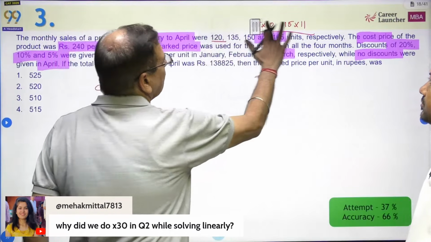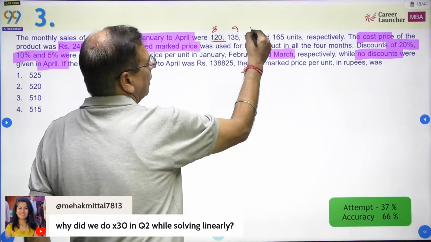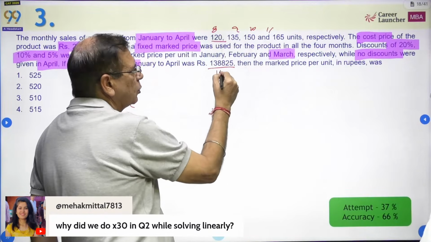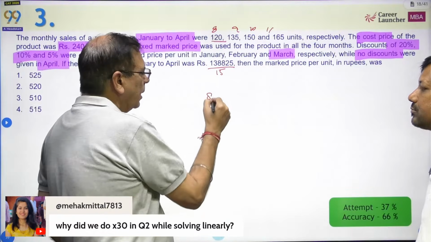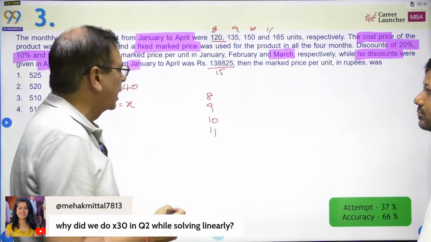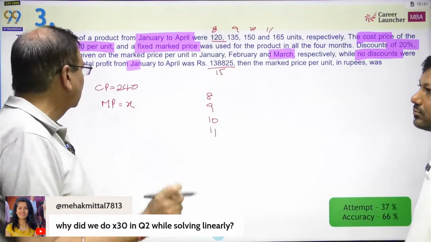If you divide each of them by 15, this becomes 8, 9, 10 and 11. And since the quantities have been divided by 15, the profit should also be divided by 15. So baki same hi rahega. But now it will become 8, 9, 10, 11, and I'll quickly do this to show you ki kitni jaldi ho jayega ab ye. Okay, because this is very, very important. If you work with smaller numbers, your calculation will become easier.